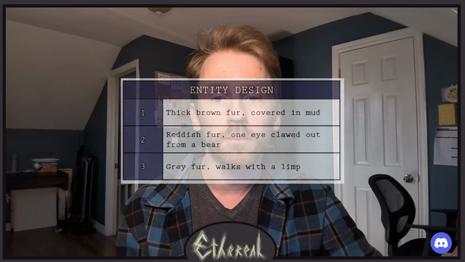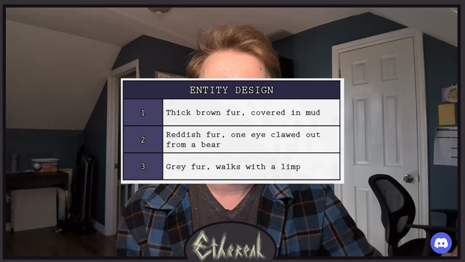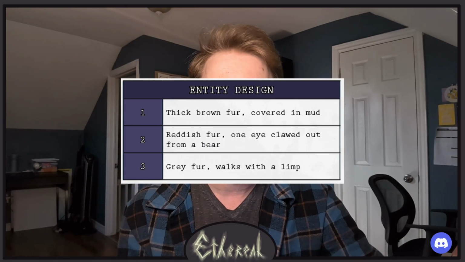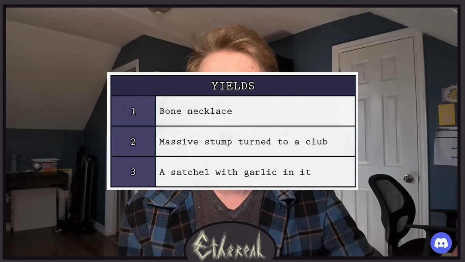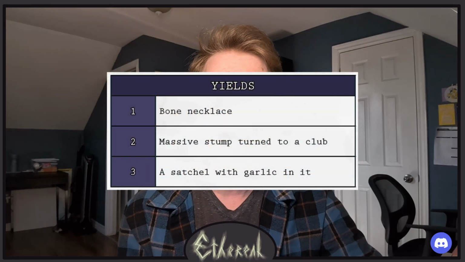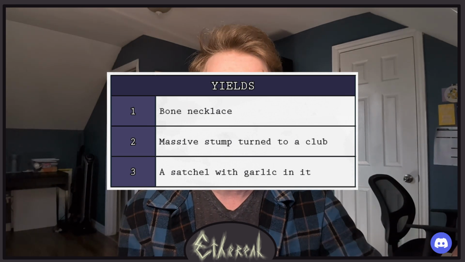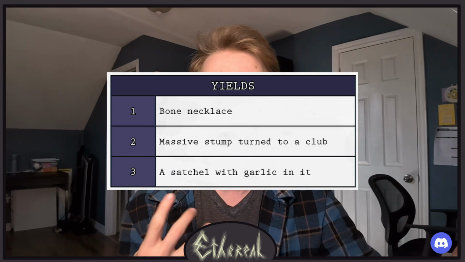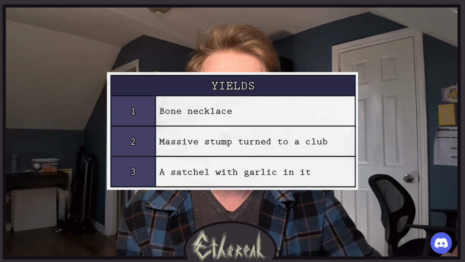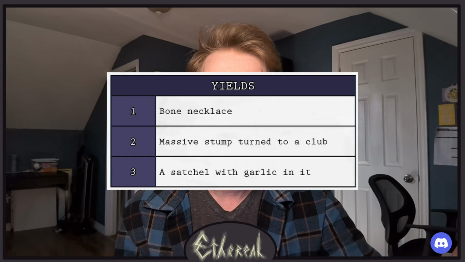We have some suggestions for basic entity design to help the GM come up with a description if needed, or even drive inspiration for what the creature looks like. And then finally, we have a small loot table. Our game isn't designed around looting. However, this table is important because it can also be used to help drive inspiration for story elements. It gives some more personality to the entities on the things that they carry with them or the things that they've picked up along their own journey as whatever entity they are.